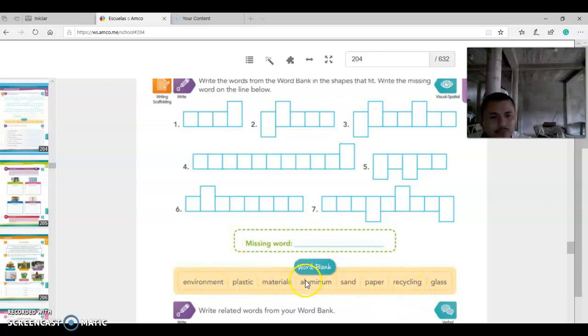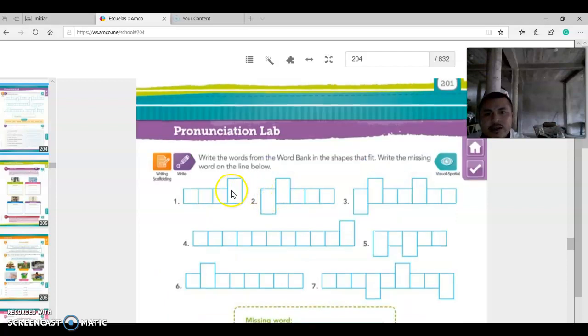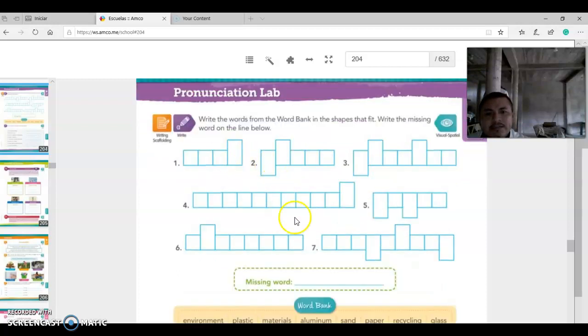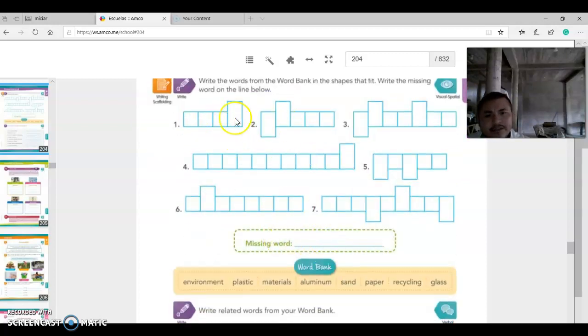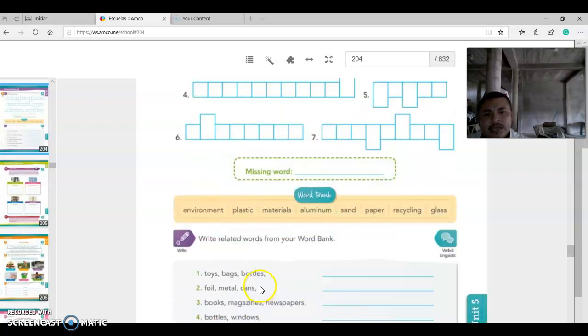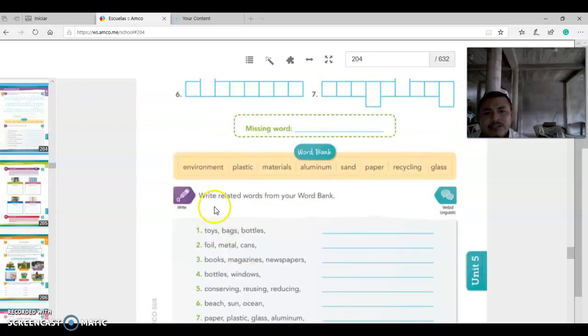And which one? You need to find out. How many words? We have only 7 right here and we have 8. So one word is missing. So what are you going to do? Write the words from the word bank in the shapes that fit. Write the missing words on the line below. So you need to write these words here where they fit. And in the bottom one, you need to write related words from your word bank. So you need to find out which one.